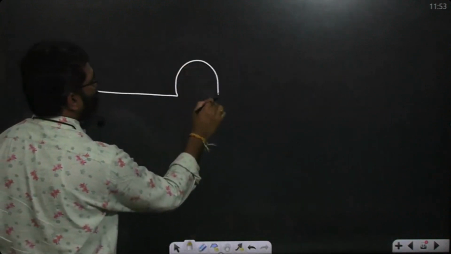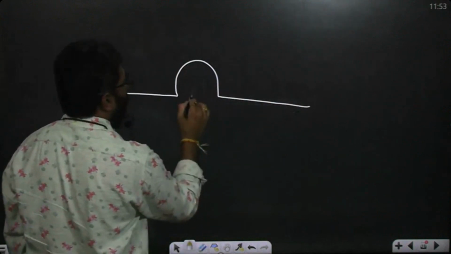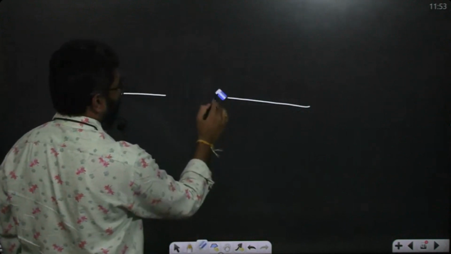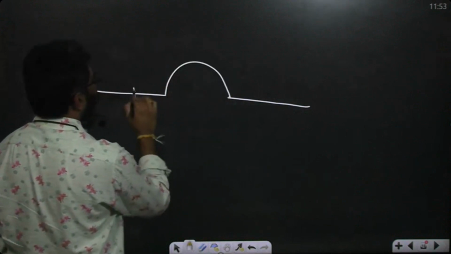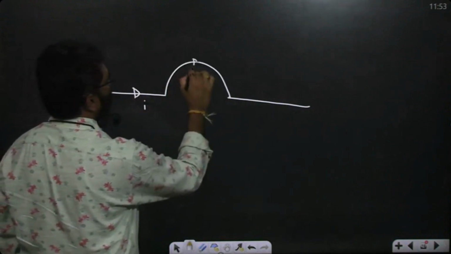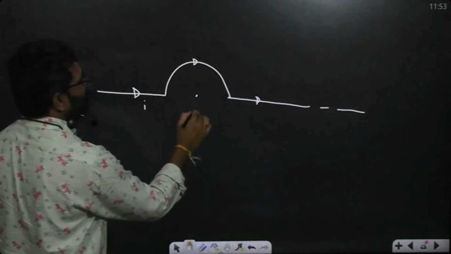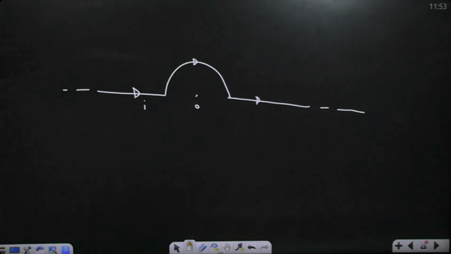We took the semicircular case. Infinite wires. Find the magnetic field at the center. So how many parts are there? 3 parts.